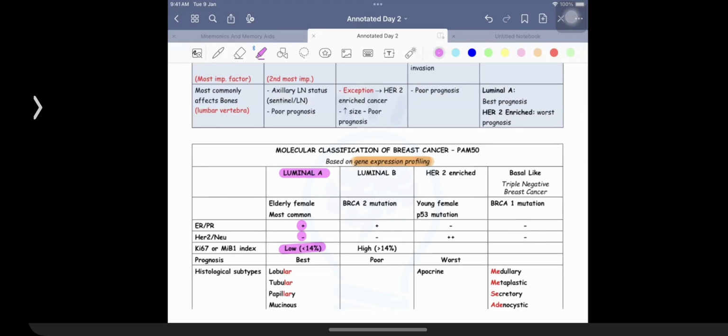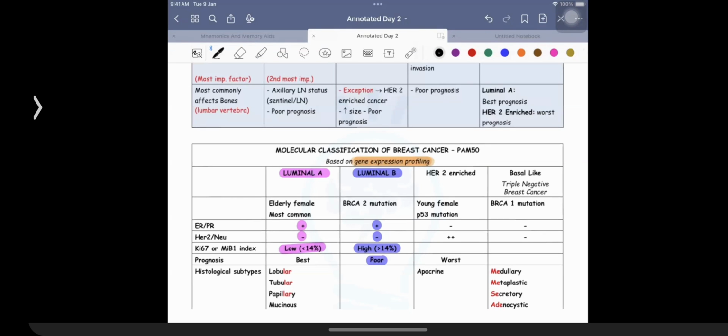In contrast, if I'm talking about a patient who's going to be having luminal B cancer, it is very similar to luminal A. Some patients having luminal B can be having a small expression of HER2, but the important differentiation point is high rate of mitotic activity. So therefore the prognosis happens to be poor.